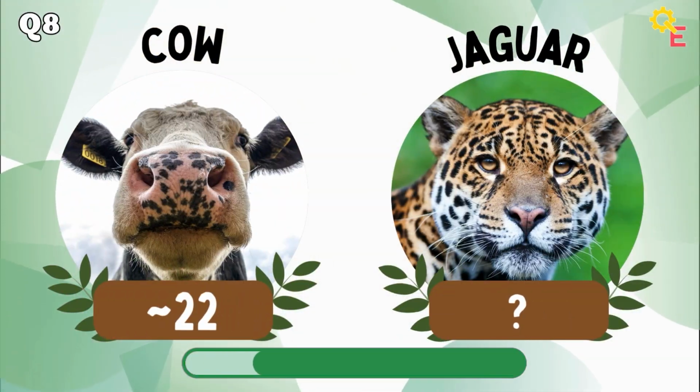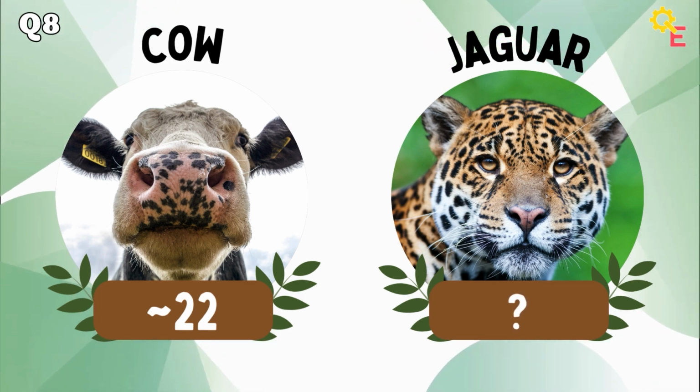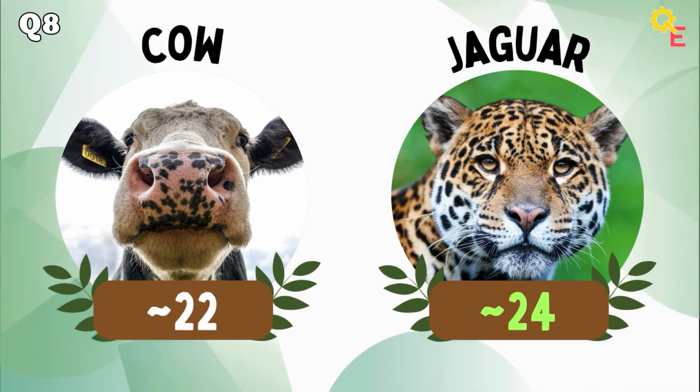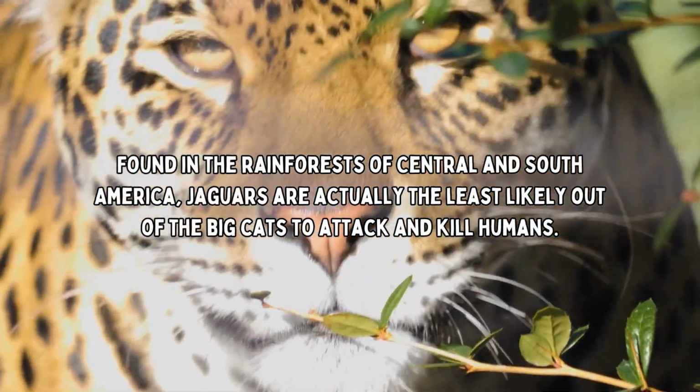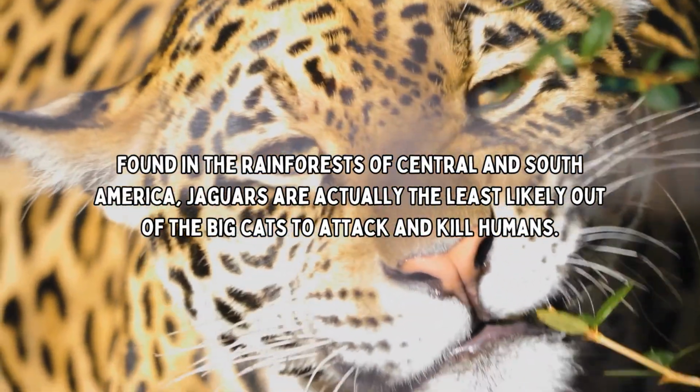For question 8, we have the cow versus the jaguar. The answer is higher. Found in the rainforest of Central and South America, jaguars are usually the least likely out of the big cats to attack and kill humans.